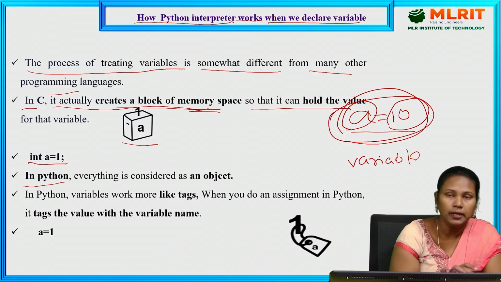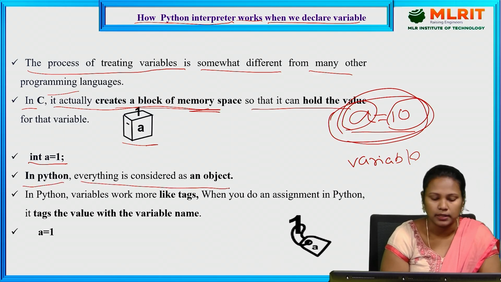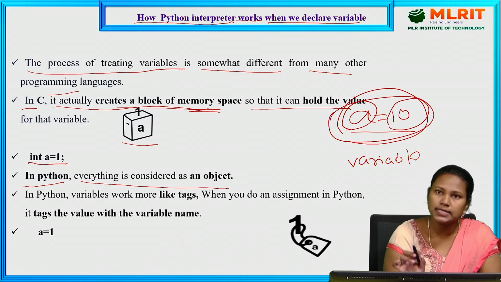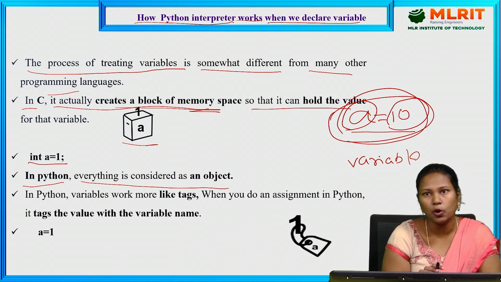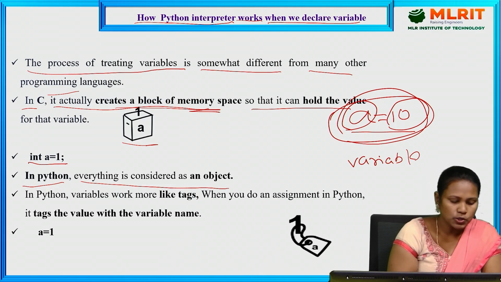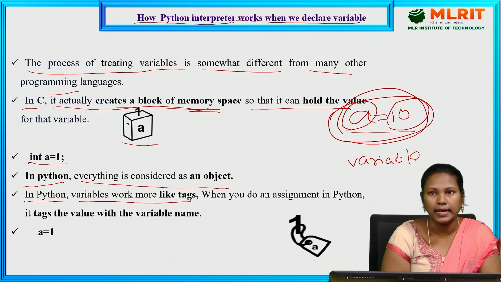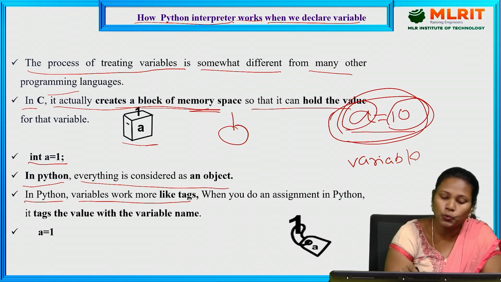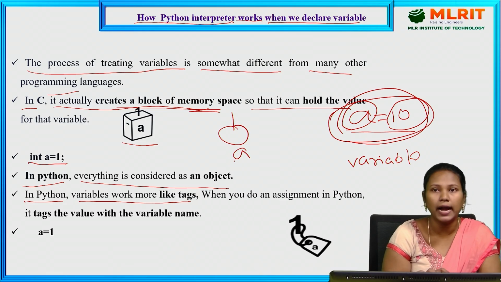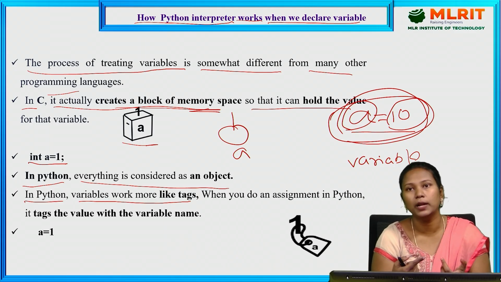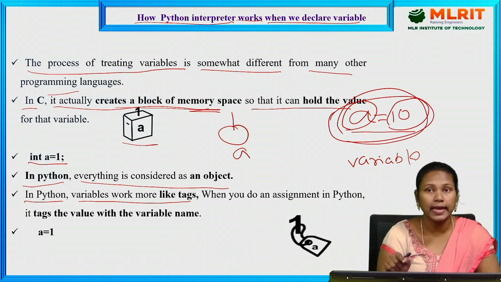Now in Python, everything is considered an object. Whatever the value, whatever the identifier, whatever the function may be, it is considered an object because Python is a procedure-oriented language plus an object-oriented language. That's why it takes every variable as an object. So in Python, variables work more like tags. Here 1 is there, and it is tagging the identifier. 1 contains the tag, and the tag contains the variable name. So A contains the value 1.